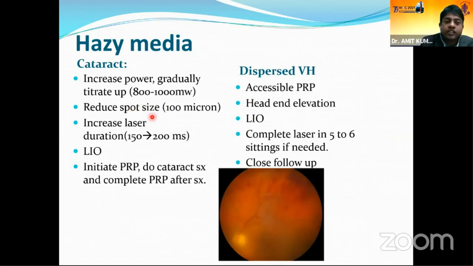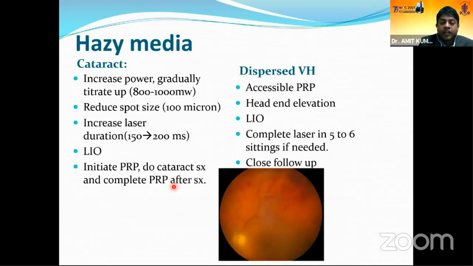The next option is to reduce the spot size to 100 micron in the slit lamp and increase the laser duration to around 200 milliseconds, or you can go for LIO, or you can initiate PRP and do whatever PRP is possible through the hazy cataract. You can do the cataract surgery and complete the PRP after surgery.